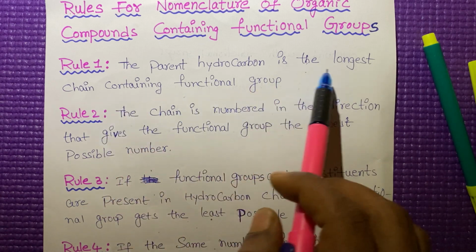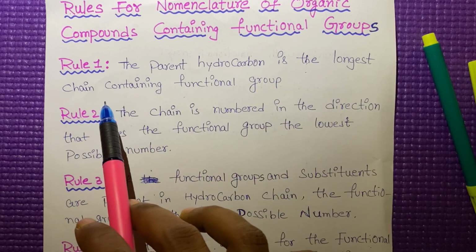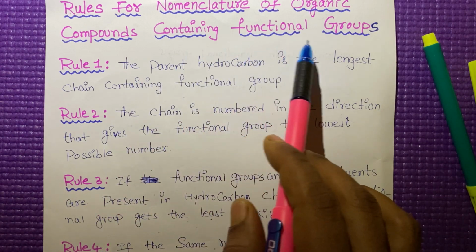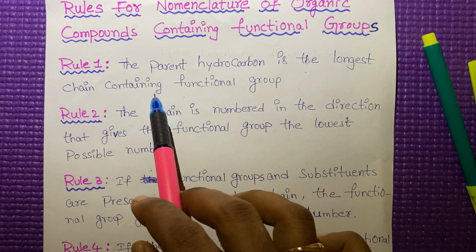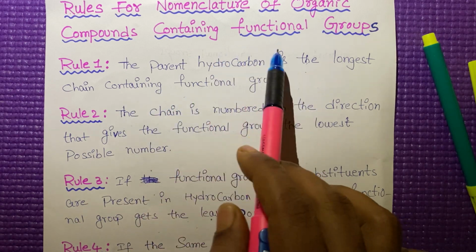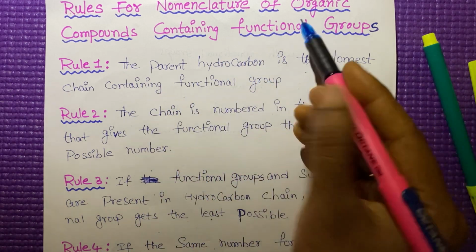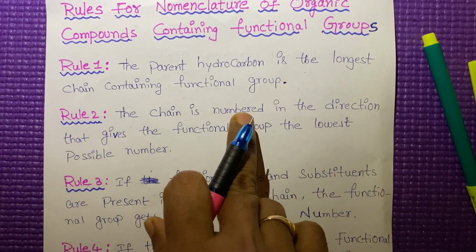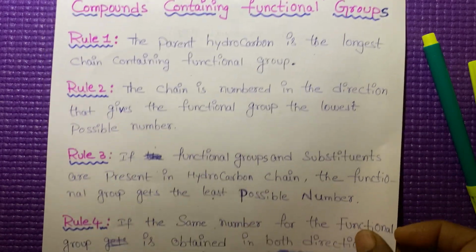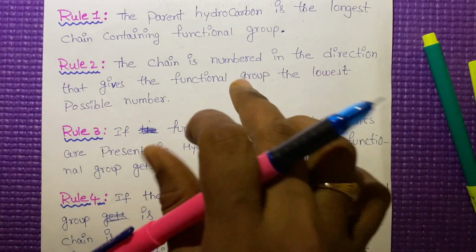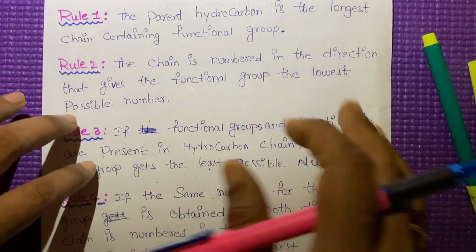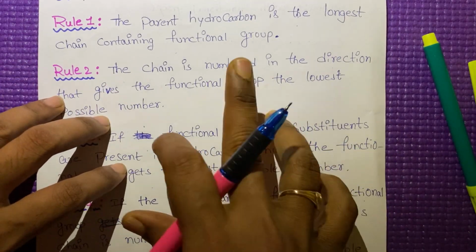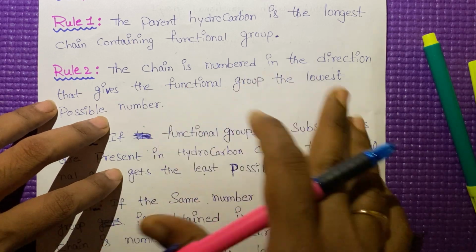This is similar for all nomenclature of organic compounds, but if the compound contains functional groups, the parent chain should contain the functional group. The functional group should be included in the parent chain. That is the selection of the parent chain for compounds containing functional groups.